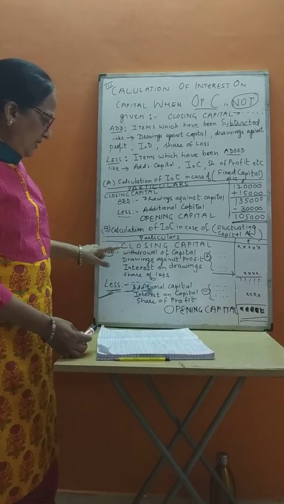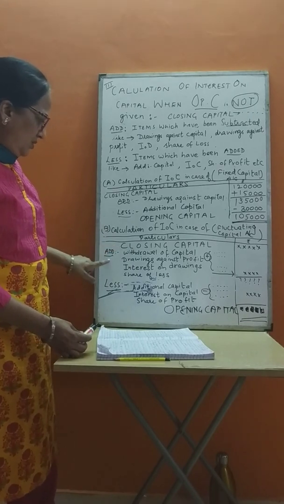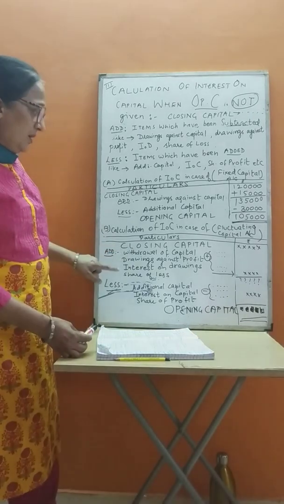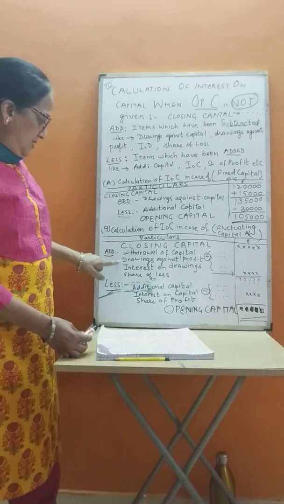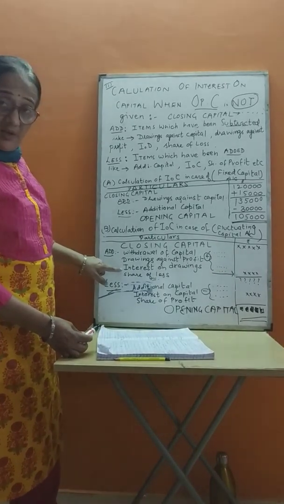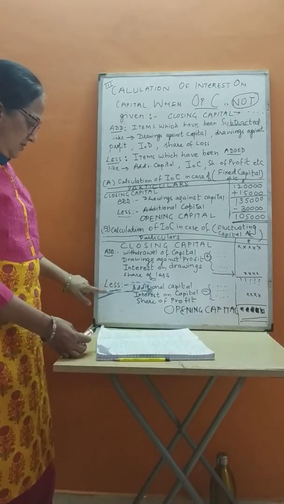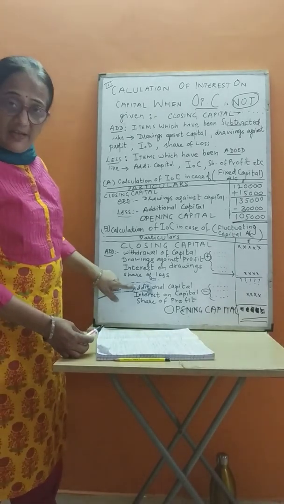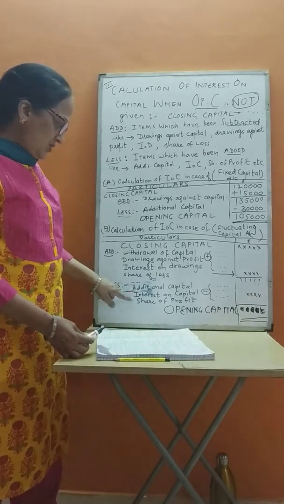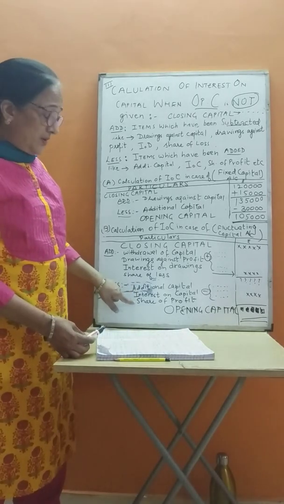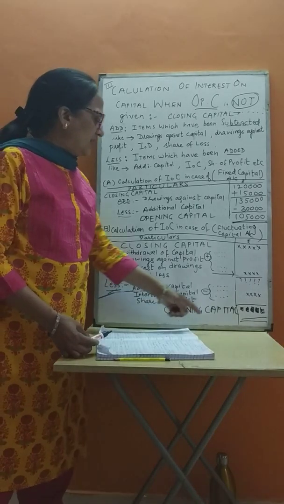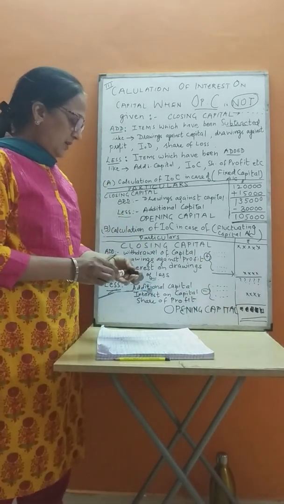So what will be the process? To closing capital, you add withdrawals of capital, drawings against profit, interest on drawings, and if there is share of loss. And in the same way you have to minus additional capital, interest on capital, share of profit if any, and then you are going to get opening capital.